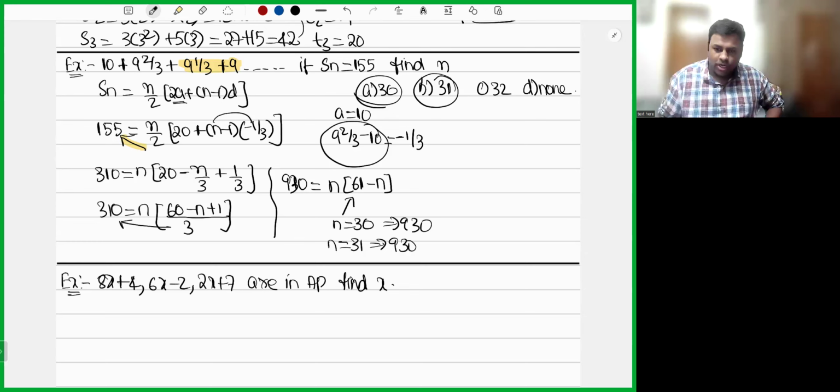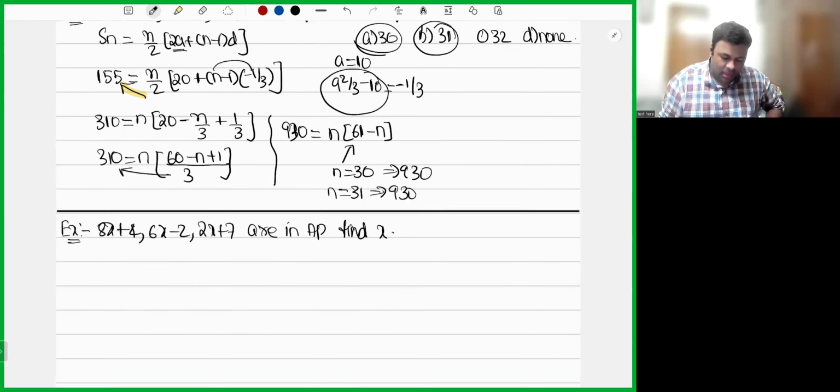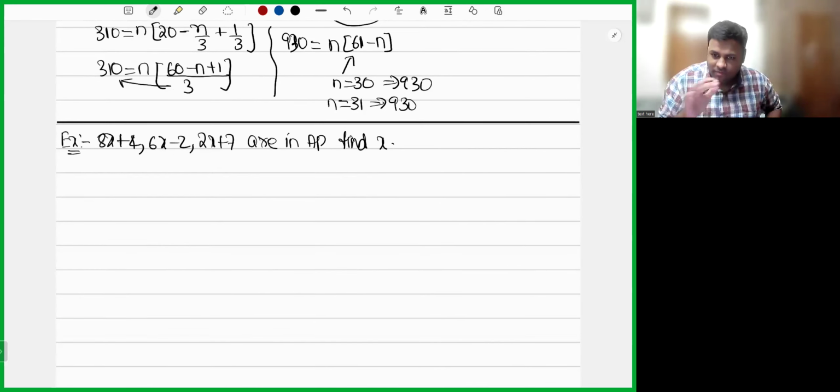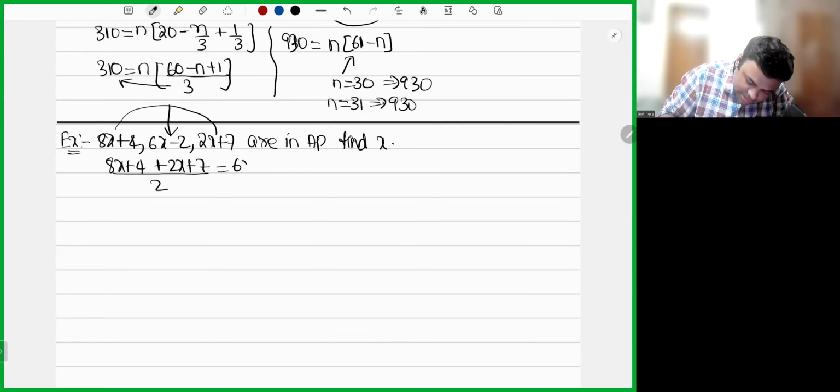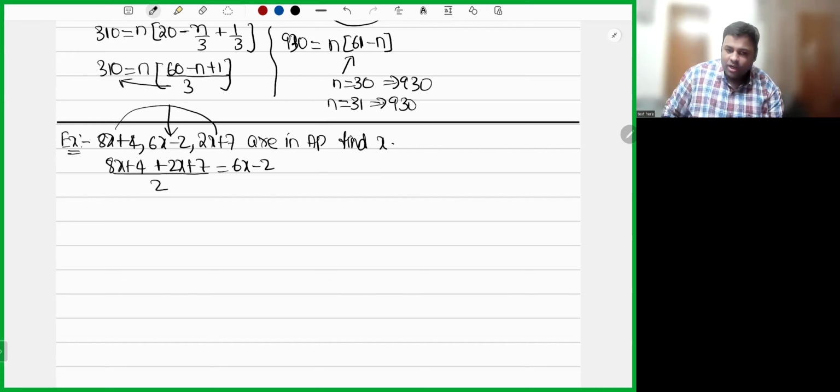He is telling this is a progression which is in AP. You know, right? In arithmetic progression, we have arithmetic mean. That is the average of any two observations will give you the middle observation. This is what we have learned. (8x + 4 + 2x + 7) divided by 2 is equal to 6x - 2. Average of any two observations will give you the middle observation. Cross multiplication.